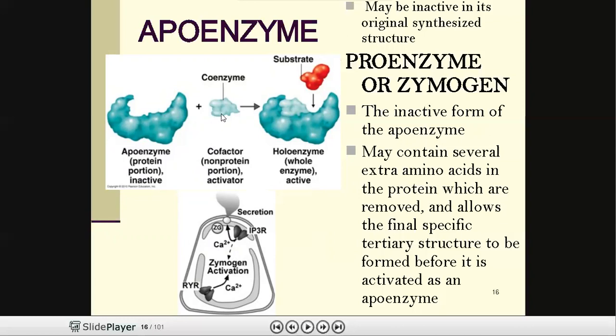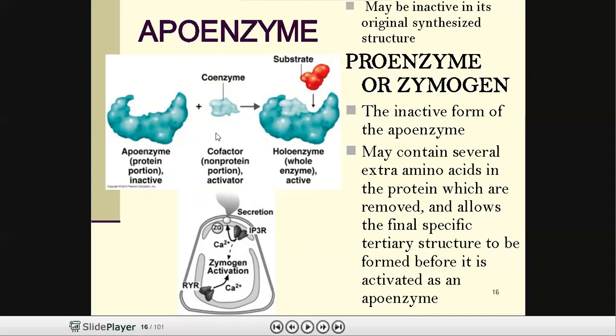When the coenzyme attaches to the apoenzyme, the apoenzyme will be activated and the active site will be produced, which is very active in nature. Now the substrate will be attaching. These types of enzymes are called complex enzymes, because a complex enzyme has an apoenzyme, a protein part, and also a non-protein part.